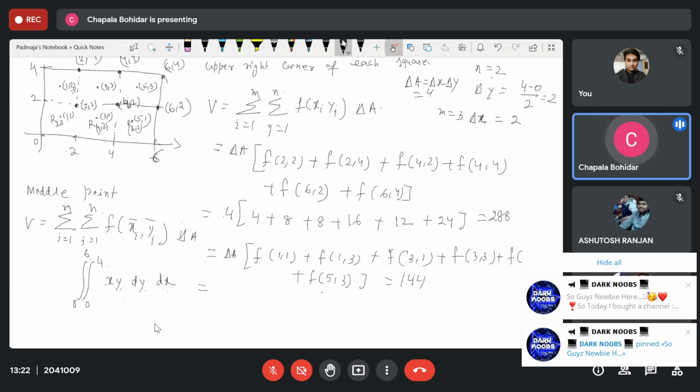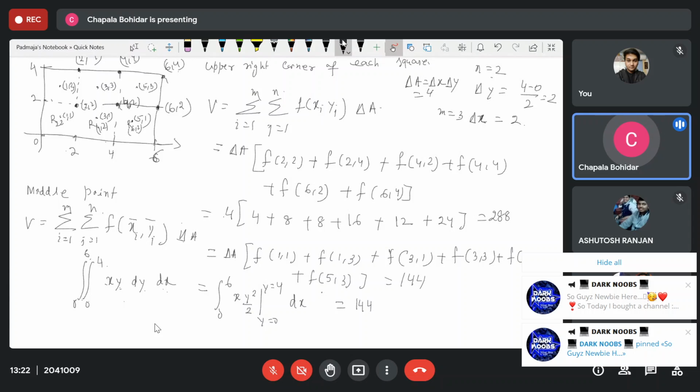Here it is, I'm solving now. Integrating 0 to 6, with respect to y, so it is x y square by 2. The value of y is from 0 to 4. We have only put in y, then dx. After that you can find out your result. Here we will get 144.